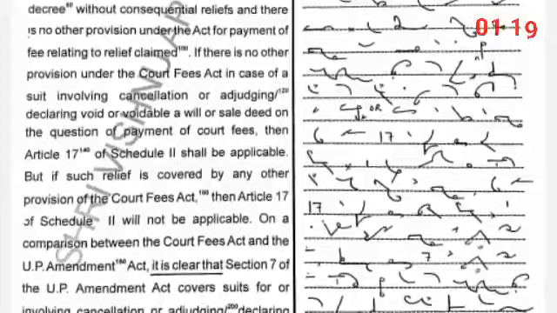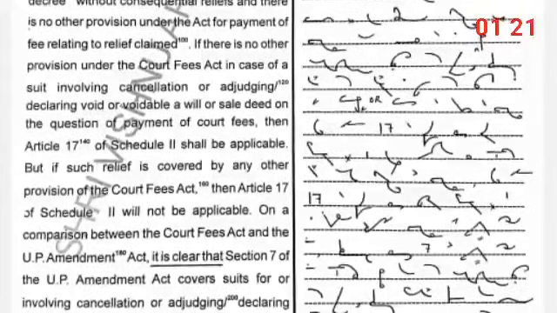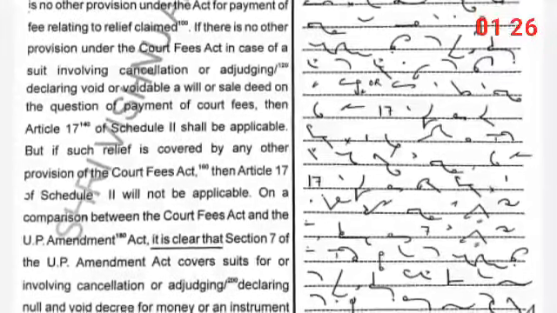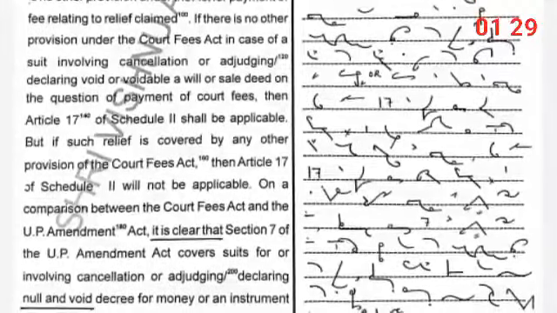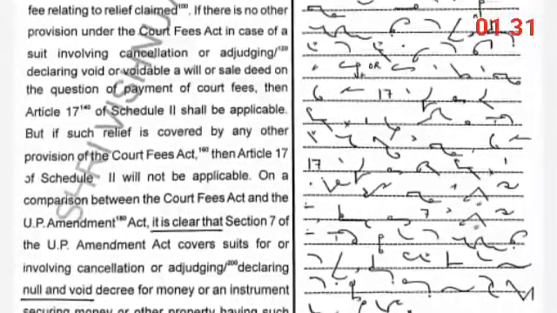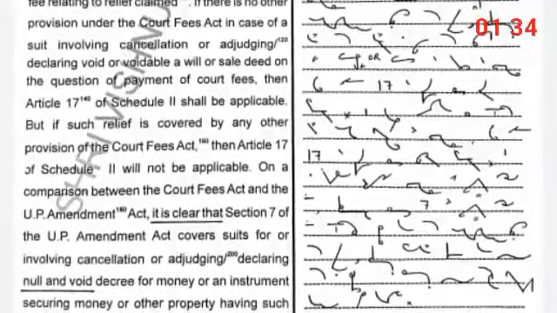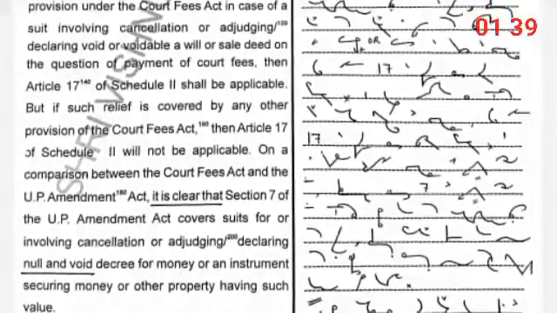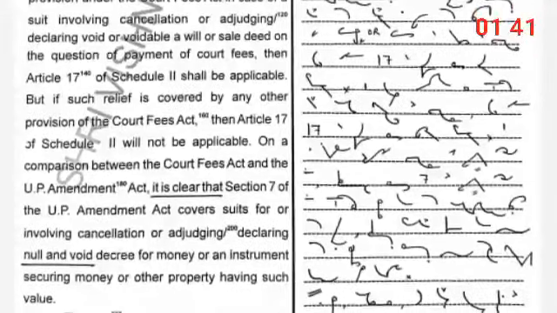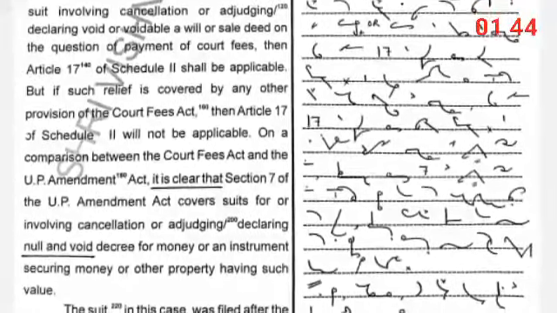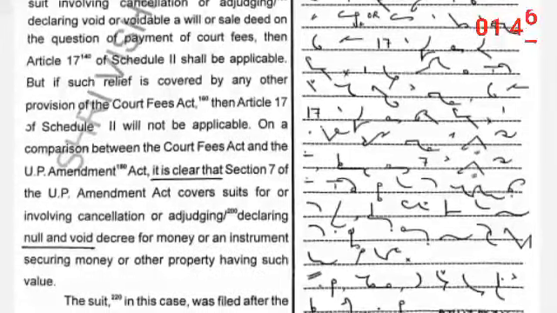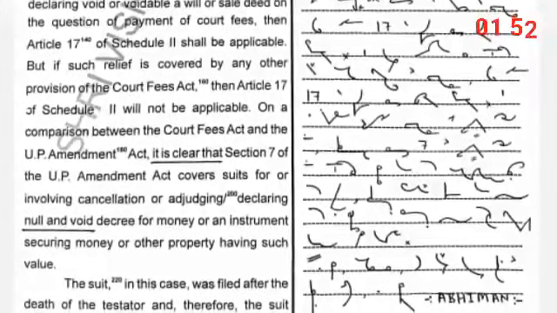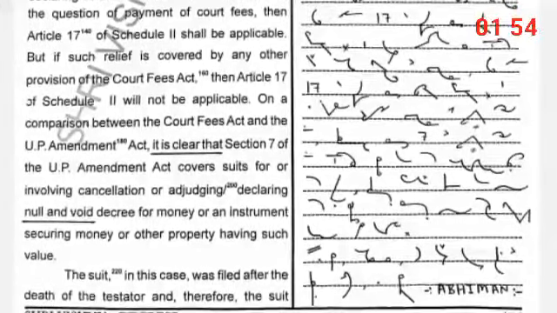But if such relief is covered by any other provision of the Court Fees Act, then Article 17 of Schedule 2nd will not be applicable. On a comparison between the Court Fees Act and the UP Amendment Act, it is clear that Section 7 of the UP Amendment Act covers suits for or involving cancellation or adjudging or declaring null and void a decree for money or an instrument securing money or other property having such value.